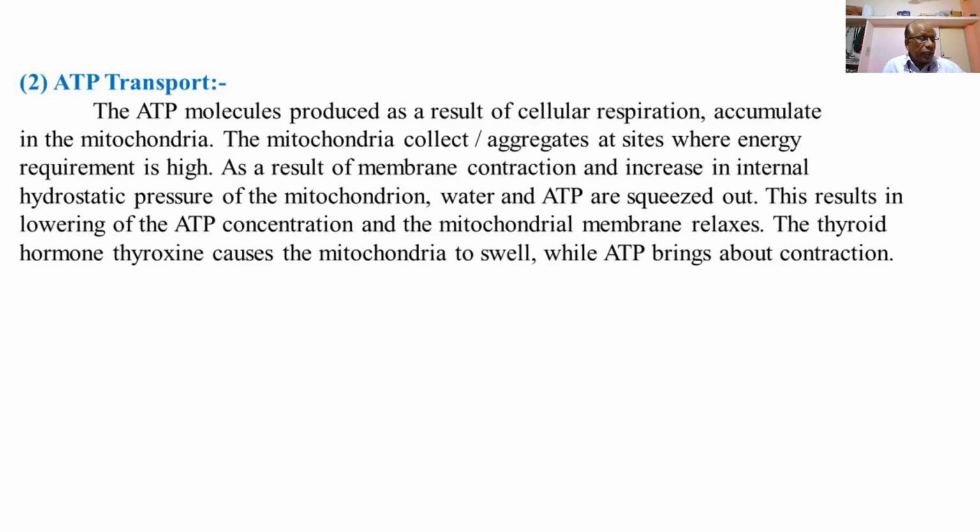The enzymes of the matrix break down the carbohydrates to ATP, that is, glucose to ATP. There are four steps of energy metabolism: glycolysis, then pyruvic acid oxidation, then the Krebs cycle, and the electron transport system. So these are the four steps, that is, conversion of glucose to ATP.